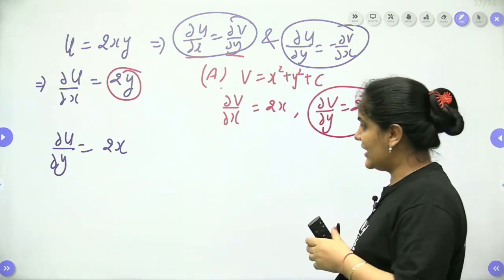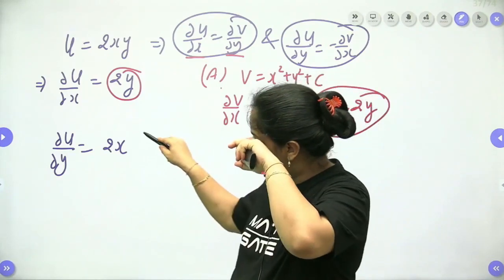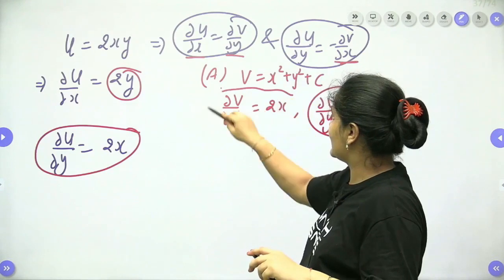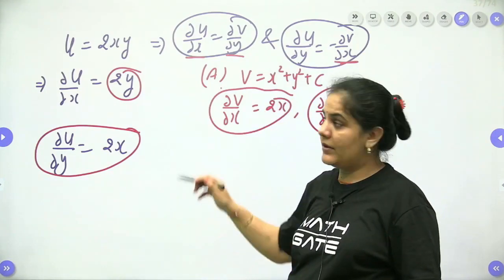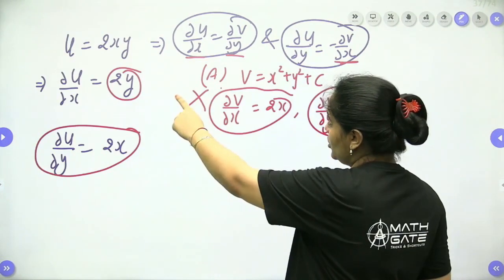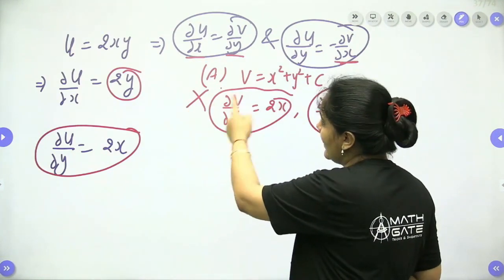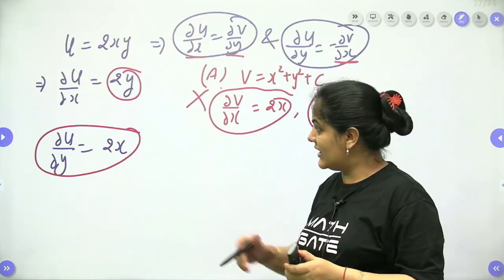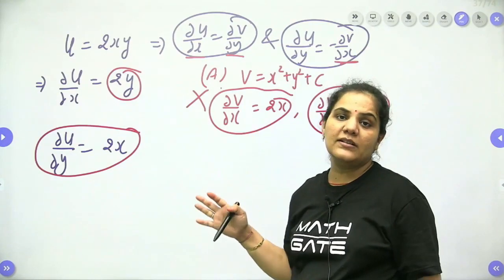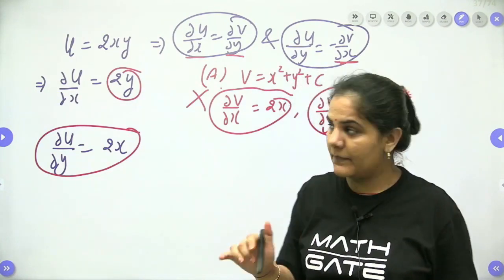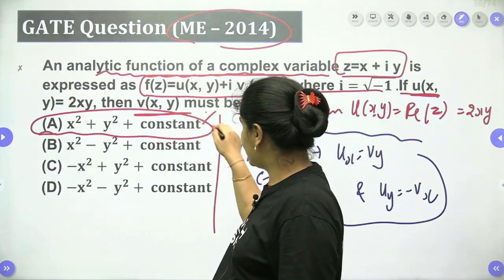But when we look at the second condition, del u by del y should equal minus del v by del x. It is not in the negative term, so we can say option number A is not satisfying. Here ux is equal to vy, but uy is not equal to minus vx. Our requirement is uy equal to minus vx, not uy equal to vx. So you can leave option number A, it is not right.